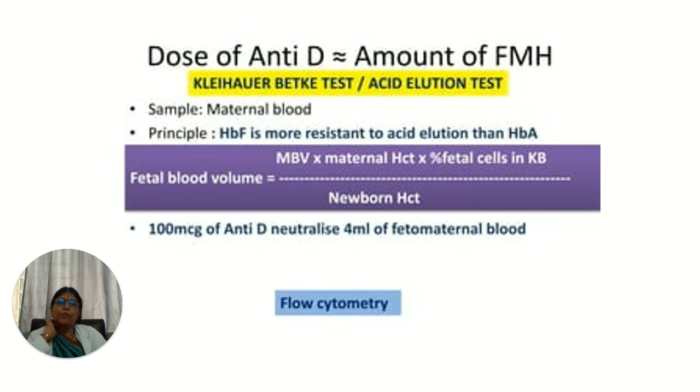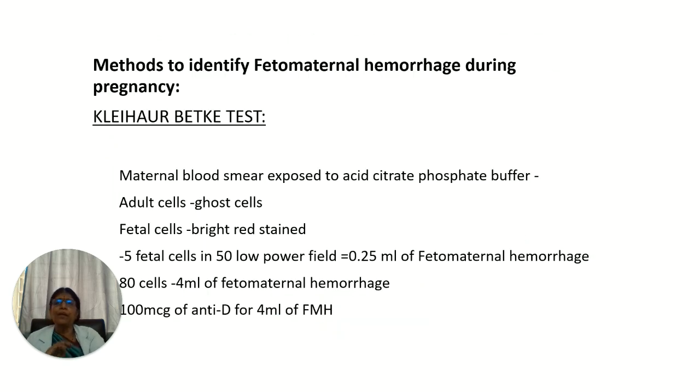How do you calculate the fetal blood volume? It is maternal blood volume into maternal hematocrit into the percentage of fetal cells in the Kleihauer-Betke slide, divided by the newborn hematocrit. 100 micrograms will neutralize 4 ml of feto-maternal blood. So you want to know the feto-maternal blood volume present in the maternal sample. This is the formula we use: maternal blood volume into maternal hematocrit into fetal cells in the Kleihauer-Betke slide, divided by newborn hematocrit.